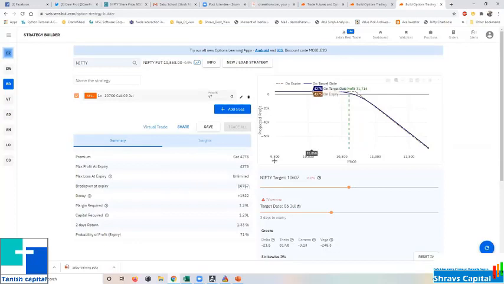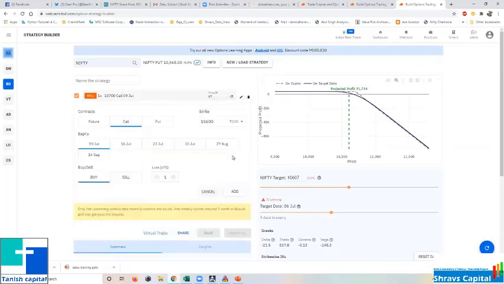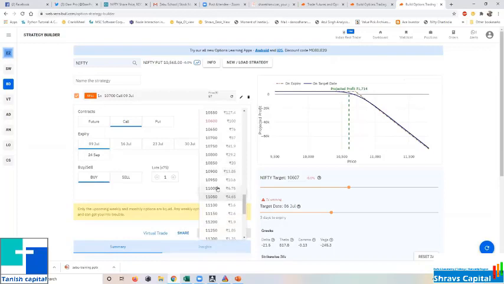Till 757 there is no need to worry, but after 757, if it suddenly goes 1,000 points up, then you will be facing all these losses. And your margin required is 1.29. So what generally is the margin benefit? You are selling a call, right? And then you buy whatever one.